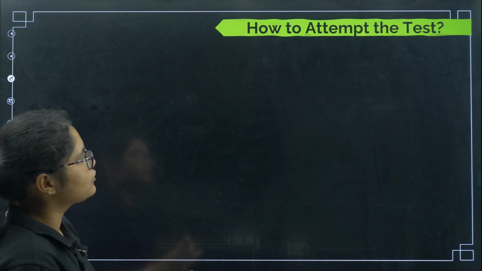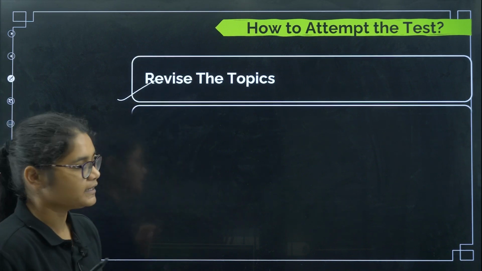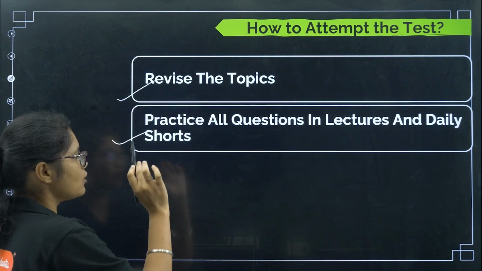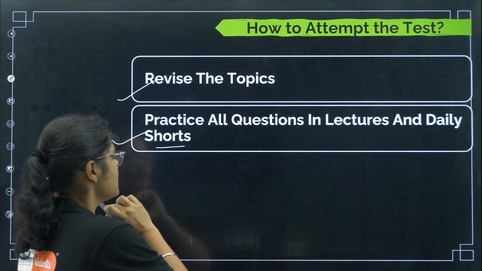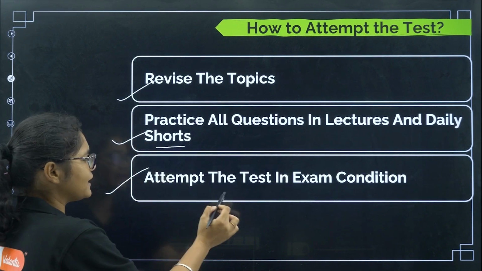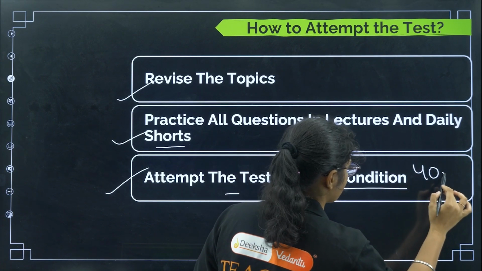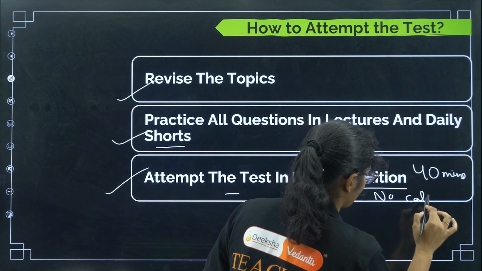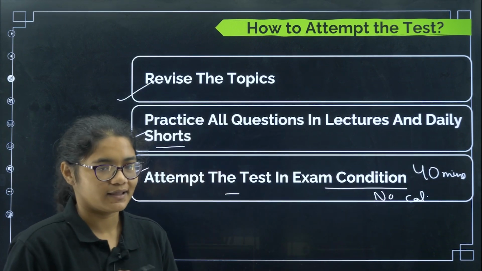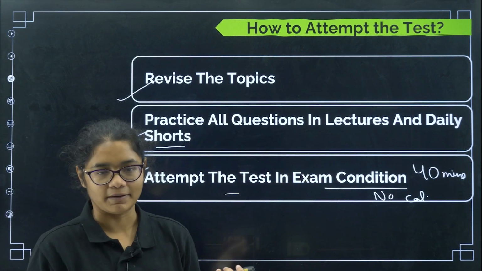Next, coming to how to attempt the test. It is very simple. Revise the topics that we have studied in that particular week, then practice all the questions that we are giving you in the daily lectures and in the shorts. Then attempt the test in exam condition. By exam condition I mean your time duration should be 40 minutes, there should be no use of any calculator, and you should not roam here and there while writing the exam. You have to sit continuously for 40 minutes and attempt the paper.